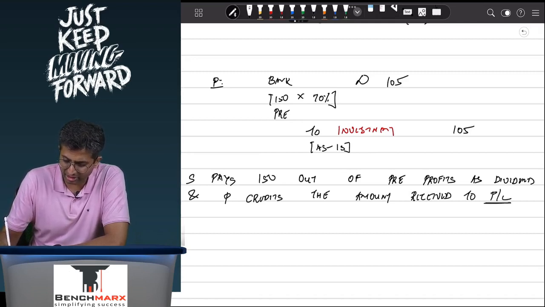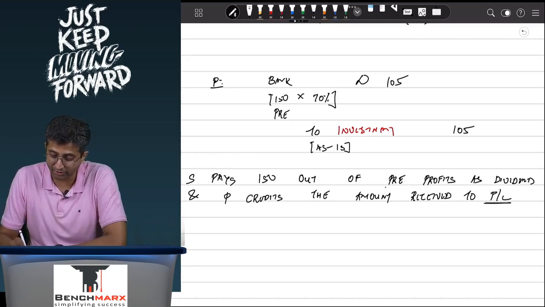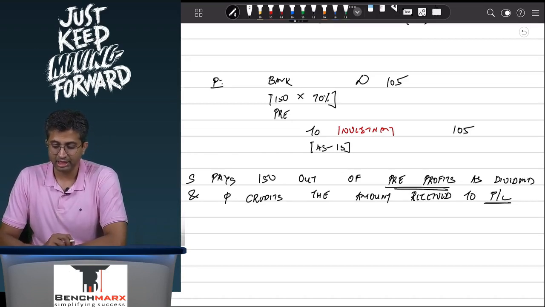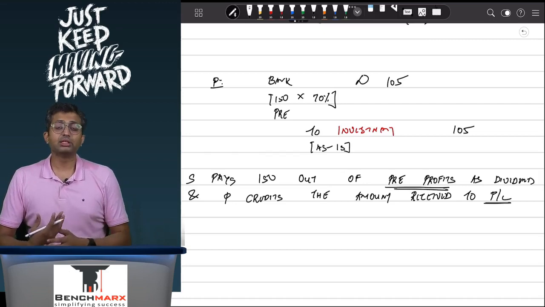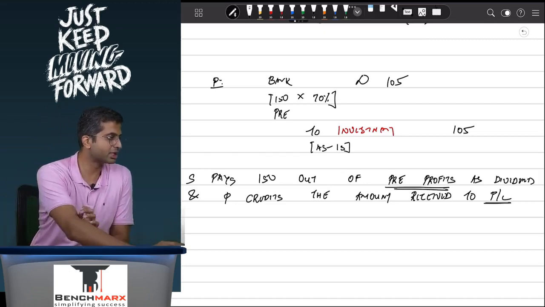Is that the right treatment done by P or is it the wrong treatment? This is clearly given that this is 150 out of pre-acquisition profits, and we have taken this into the profit and loss account. Do you think this is the right treatment or wrong?